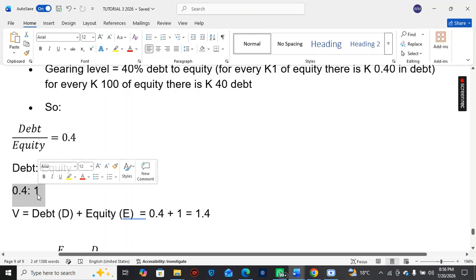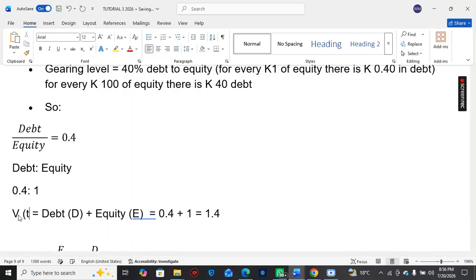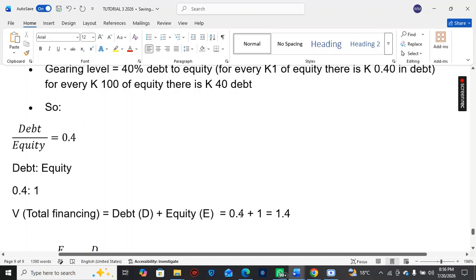V just represents total financing. So the total financing: debt financing 0.4, equity financing 1. So it says 0.4 plus 1, 1.4.